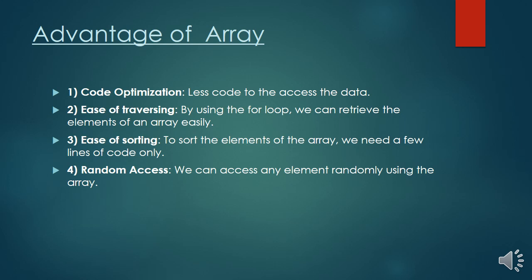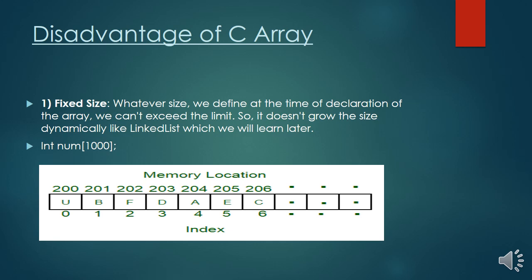Random access, we can access any element randomly using the array. Suppose I have a 10 element array, then we can access individually any element of the array by using the index of the array. The next slide, disadvantage of array. If we declare an array of 1000 and we use only 100 elements, then the remaining 900 locations are wasted, and that will be allocated and wasted for us. So it is a fixed size.